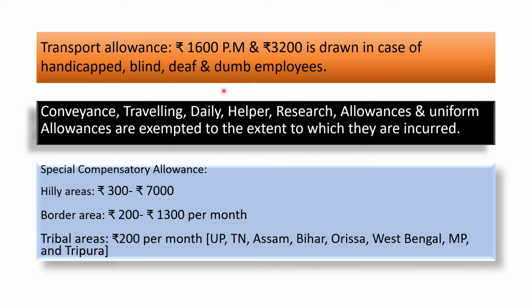Then, special compensatory allowances. If the employment is in hilly areas, then the compensatory allowance will be between rupees 300 to 7,000. And if it is in a border area, then rupees 200 to 1300 per month. In tribal areas, it is rupees 200 per month, especially for those living in these particular states, that is UP, TN, Assam, Bihar, Orissa, West Bengal, Madhya Pradesh and Tripura.